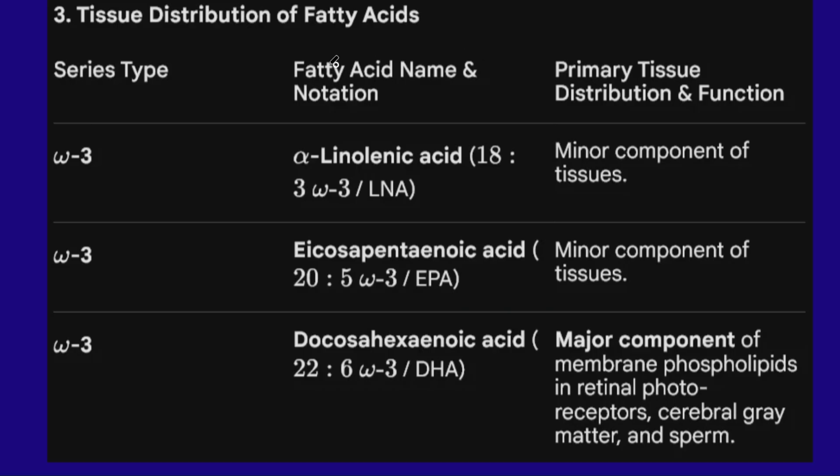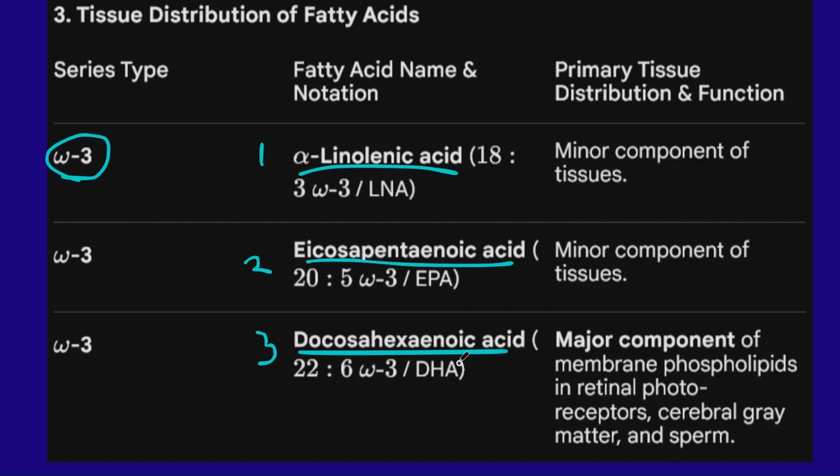Next, we will understand the different types of omega-3 fatty acid. First type of omega-3 fatty acid is alpha linolenic acid. Second one is eicosapentaenoic acid. The third type is docosahexaenoic acid.